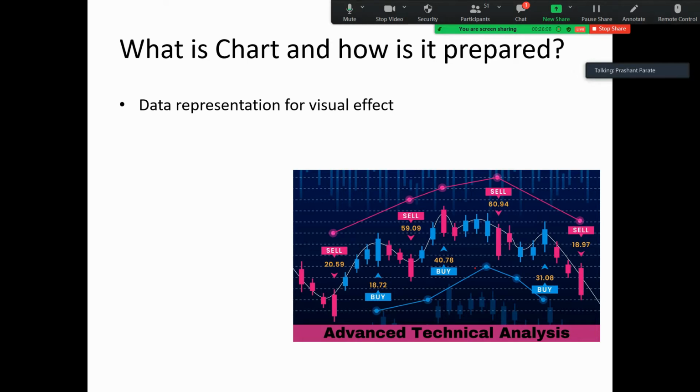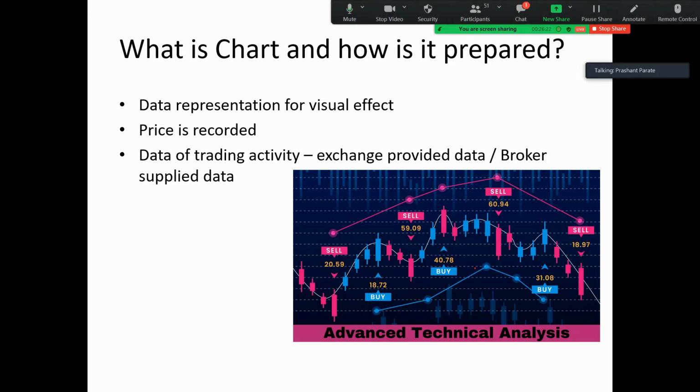A chart is a data representation for visual effect, where price is recorded. There is an x-axis and a y-axis. On the x-axis time is recorded, and on the y-axis price is recorded. Data of intraday trading activity and monthly, daily, all trading activities provided by the exchange or broker-supplied data are plotted and the chart is formed. So there are timestamps, price, and volume. These three things are important and are plotted from NSE. Then there are many different indicators which are derived from these three data.